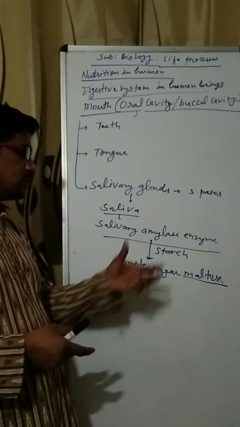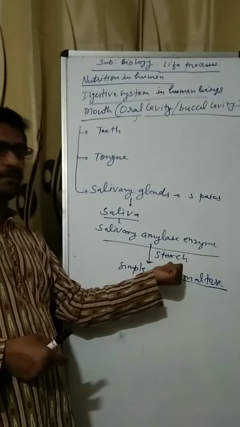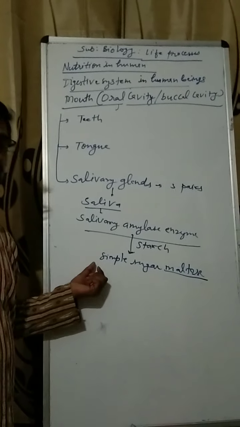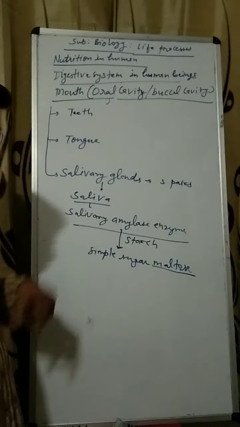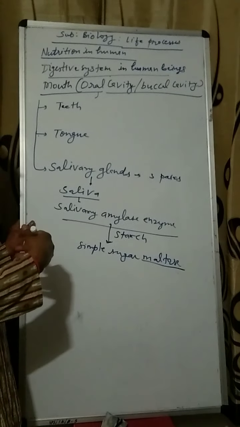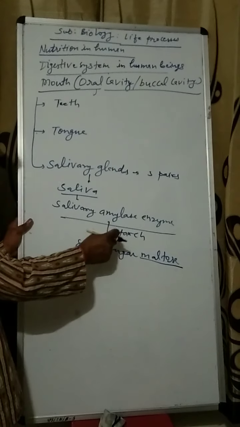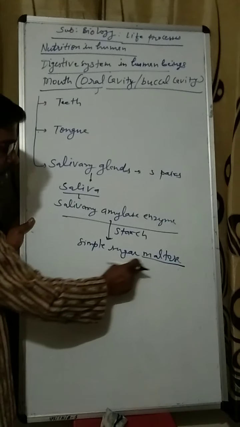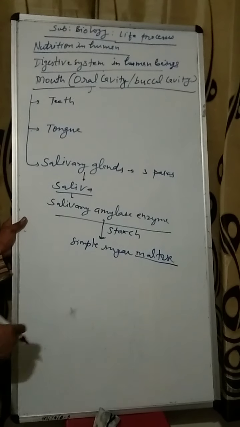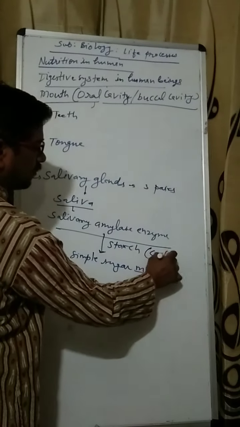So glucose is stored in plants in the form of starch, and in animals glucose is stored in the form of glycogen. So what we take from plant food is in the form of starch. Starch digests into maltose with the help of salivary amylase enzyme. It is a complex form of carbohydrate.